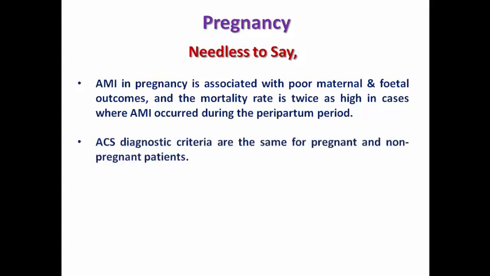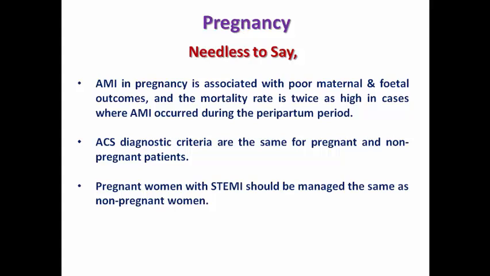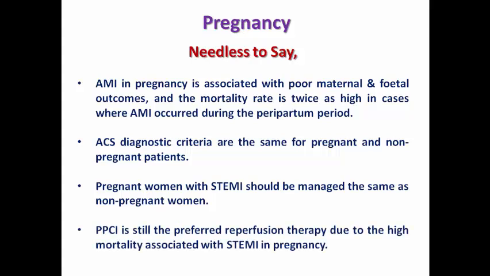And we should use the same diagnostic criteria for acute coronary syndrome in pregnant and non-pregnant patients. Pregnant women with STEMI should be managed the same as non-pregnant females. So if the patient has a STEMI and she is pregnant, she should be managed as STEMI with precautions regarding the radiation exposure, but do not omit the chance for coronary revascularization because here you are exposing the mother and the fetus to high mortality. So primary PCI is still the preferred reperfusion therapy due to the high mortality associated with STEMI in pregnancy. We should put this idea in mind.